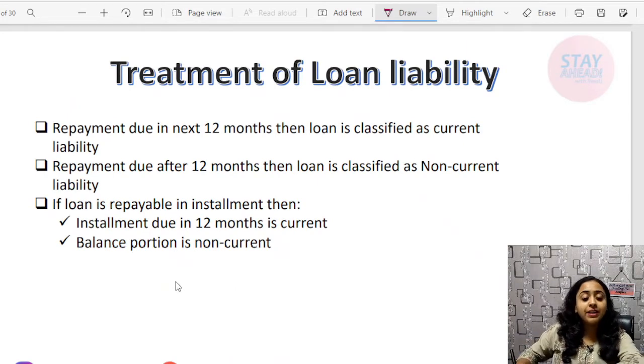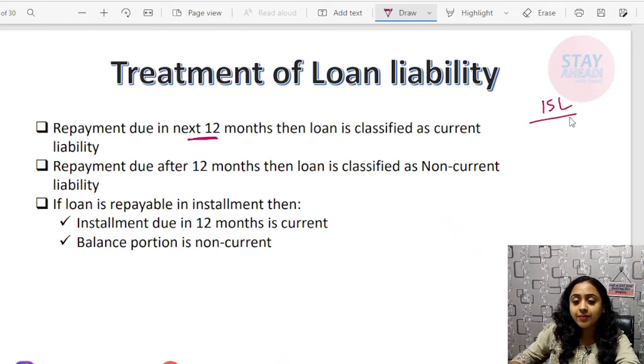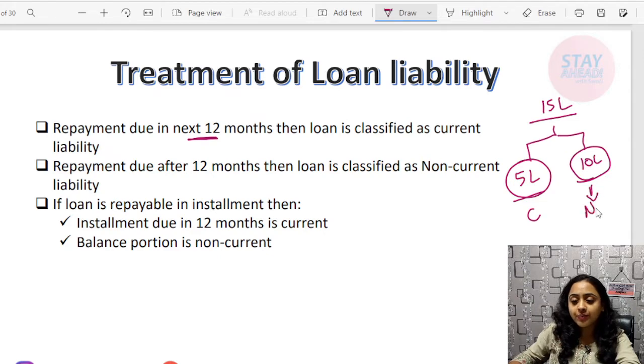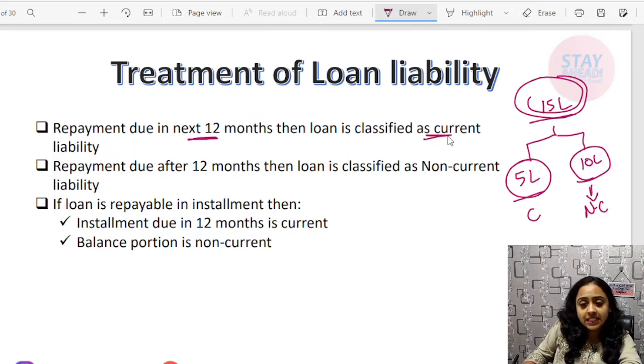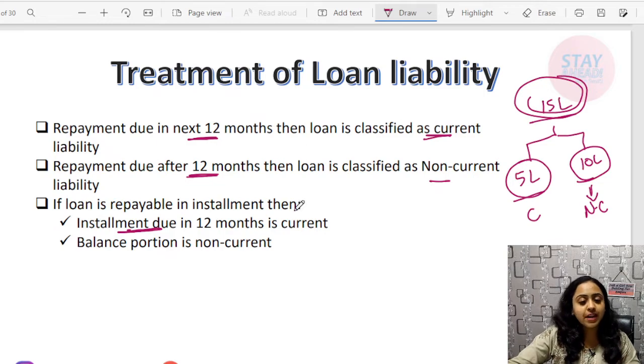For example, loan liability repayment due in the next 12 months. If there was a 15 lakh loan, what did you do? There was 5 lakh due in the current year, which was classified as current. The amount due in 12 months was classified as current, and the amount of 10 lakh is classified as non-current. So the same loan, the portion that is due in the next 12 months should be classified as current, and after 12 months as non-current. If a loan is repayable in installments, then the installment due in 12 months should be classified as current, and the remaining balance portion as non-current.